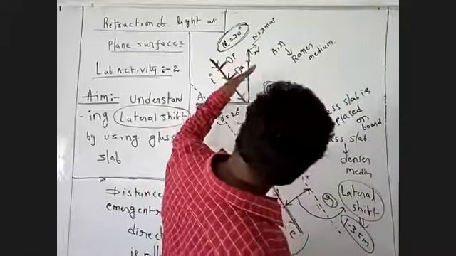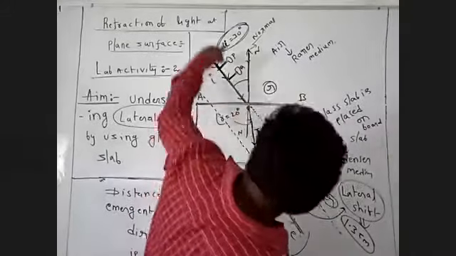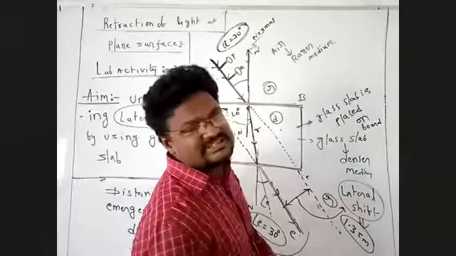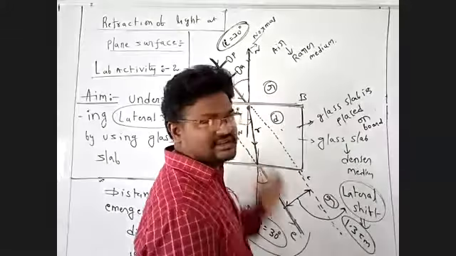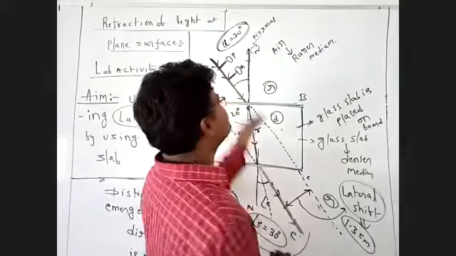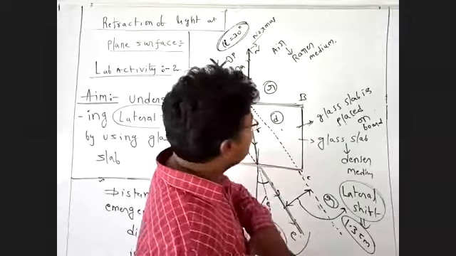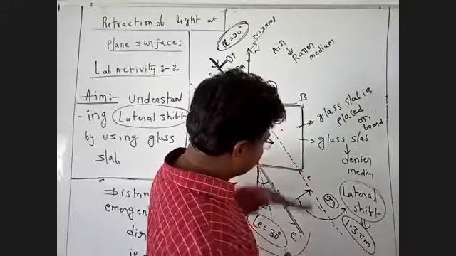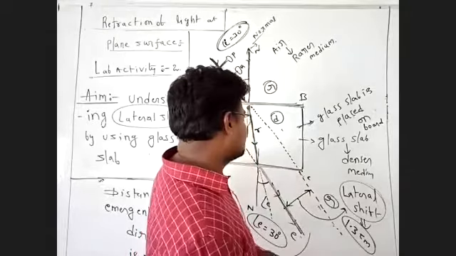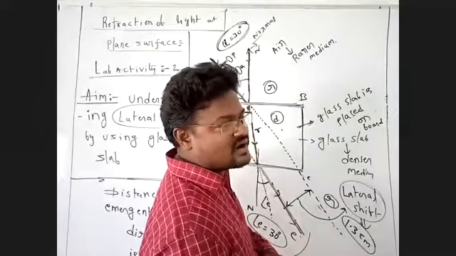P, Q, R, S. We have four pins. The R, S pins also should be kept in a straight line. Now finally, the P, Q, R, S pins are aligned in a straight line. When we look at the P, Q, R, S pins, we see that the pins are in a straight line.